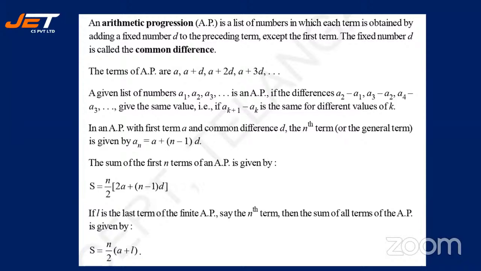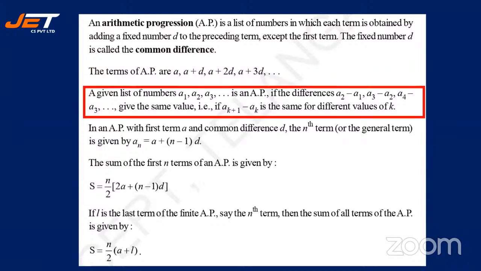All right, students. You can see the highlighted portion, wherever this red box comes. A given list of numbers a1, a2, a3, and so on is an AP if the differences a2 minus a1, a3 minus a2, a4 minus a3 give the same value.